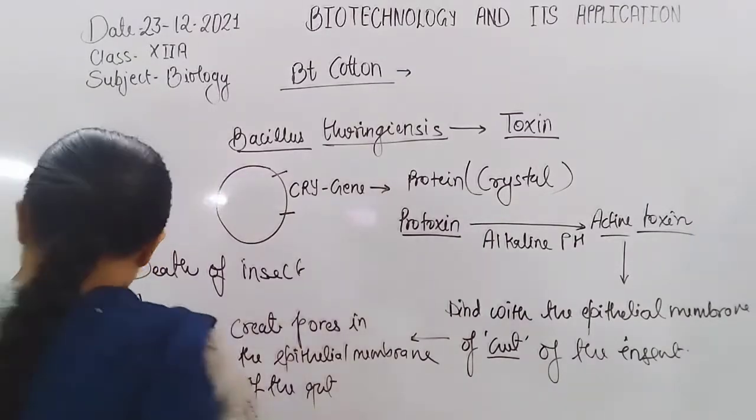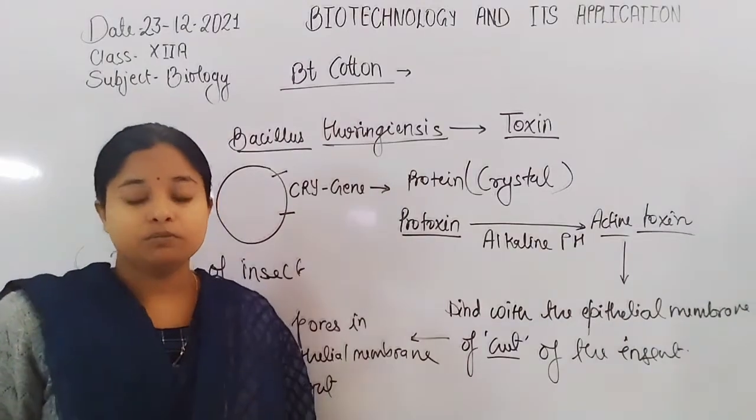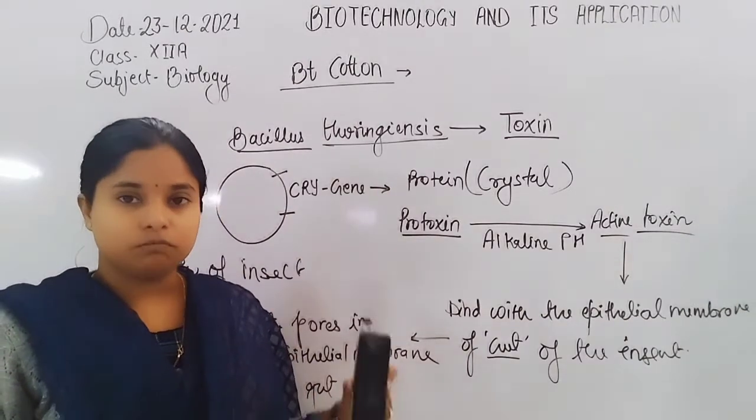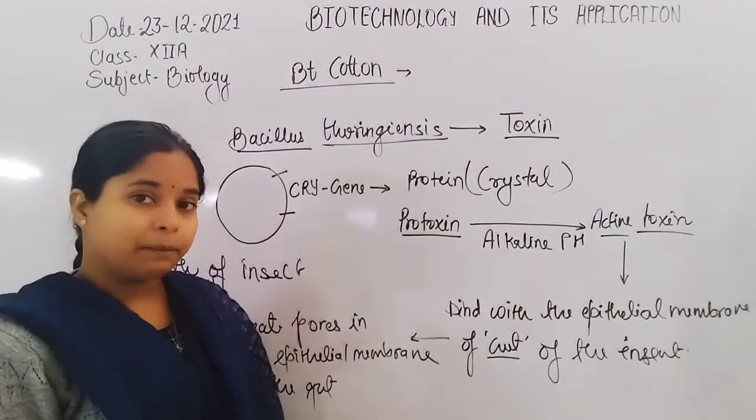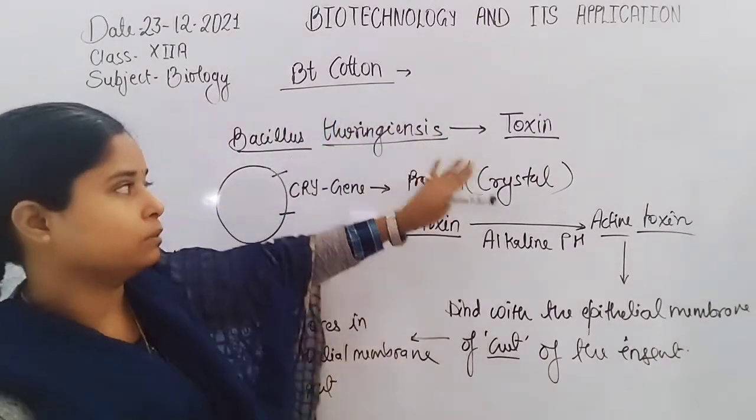Now, why was BT cotton formed, or what is the application of these genes in the cotton plant?